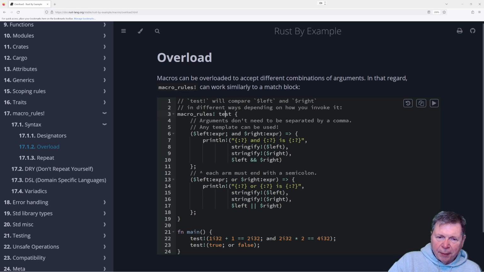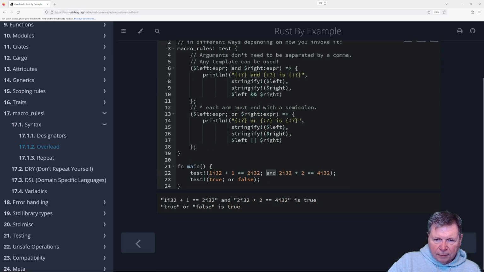Arguments don't need to be separated by comma. Any template can be used. So I guess that's a template. But what's this and? Because I get it, it's an and. So you're saying, okay, I want something with the and, then I want something else. Let me just run this. That and that equals true. True or false equals true.